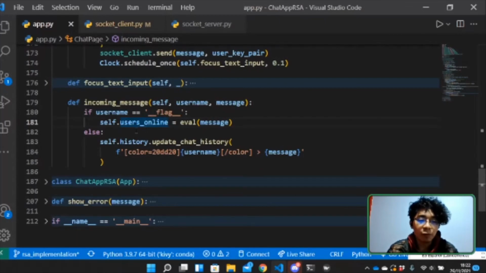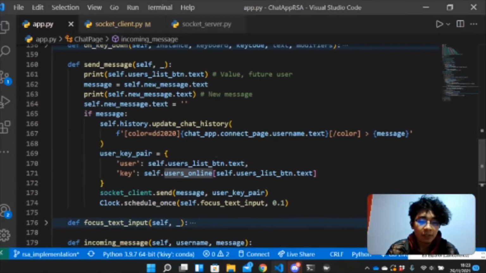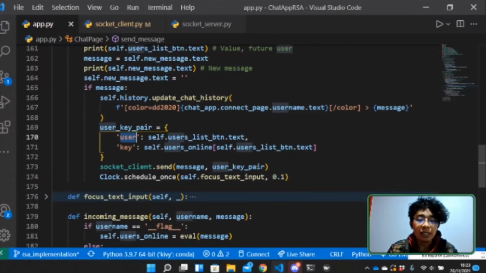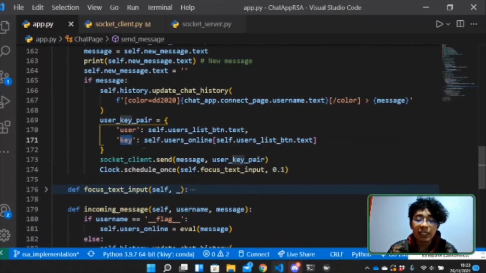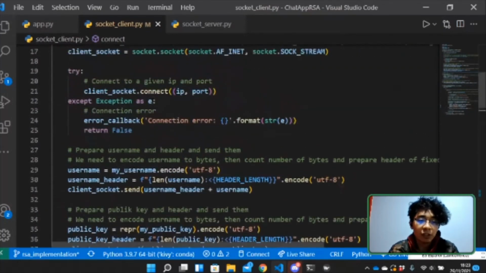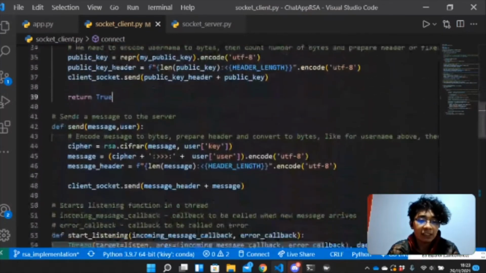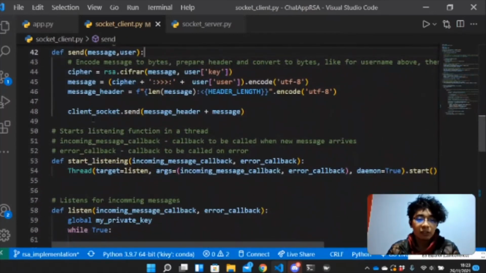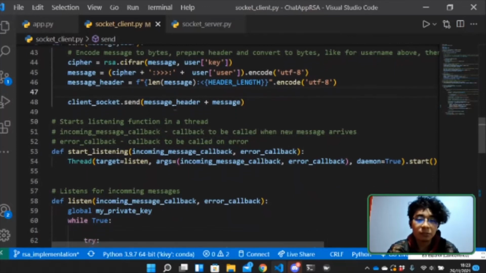So in that way, when we want to send a message, we just have to send the message itself with the user we want to send it to, and the key of that user. So back to our client socket here, when we send the message, we are sending the user plus the message, all concatenated in one string that will be split later in the server, and we send the name of the user.